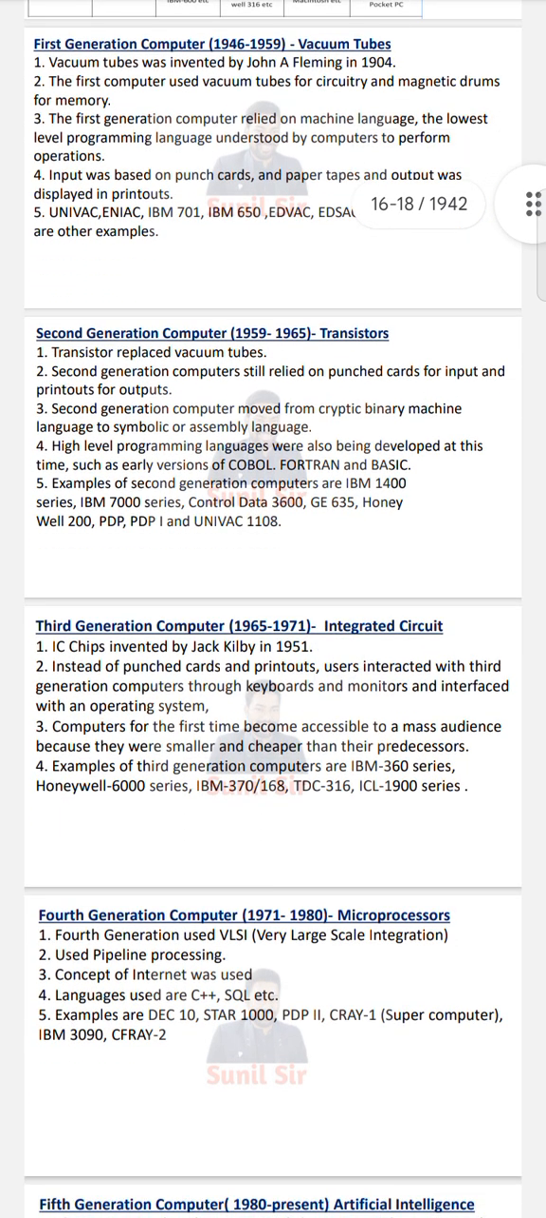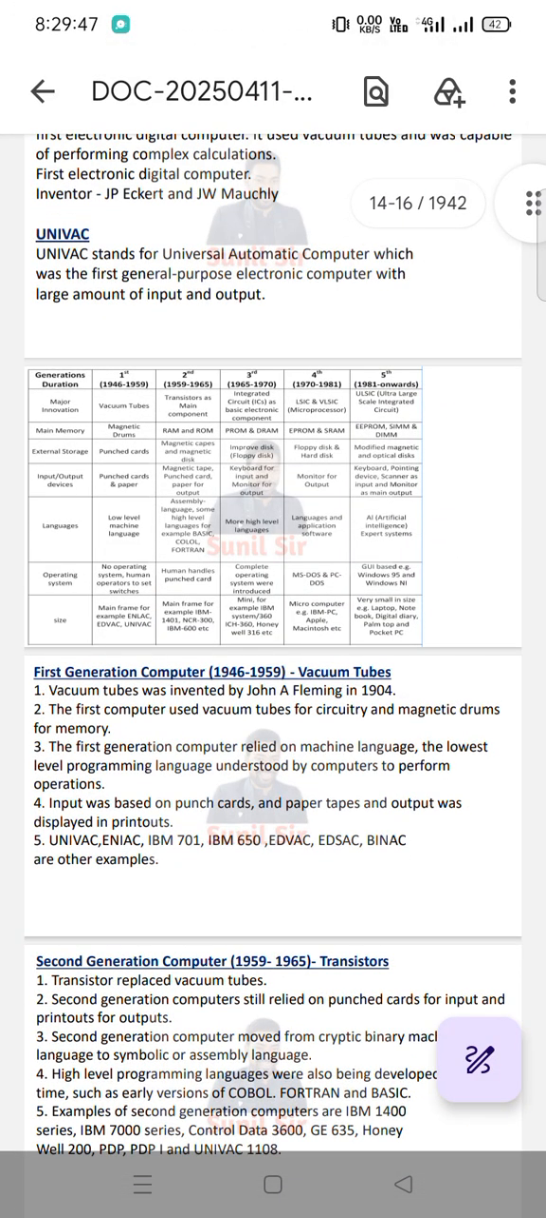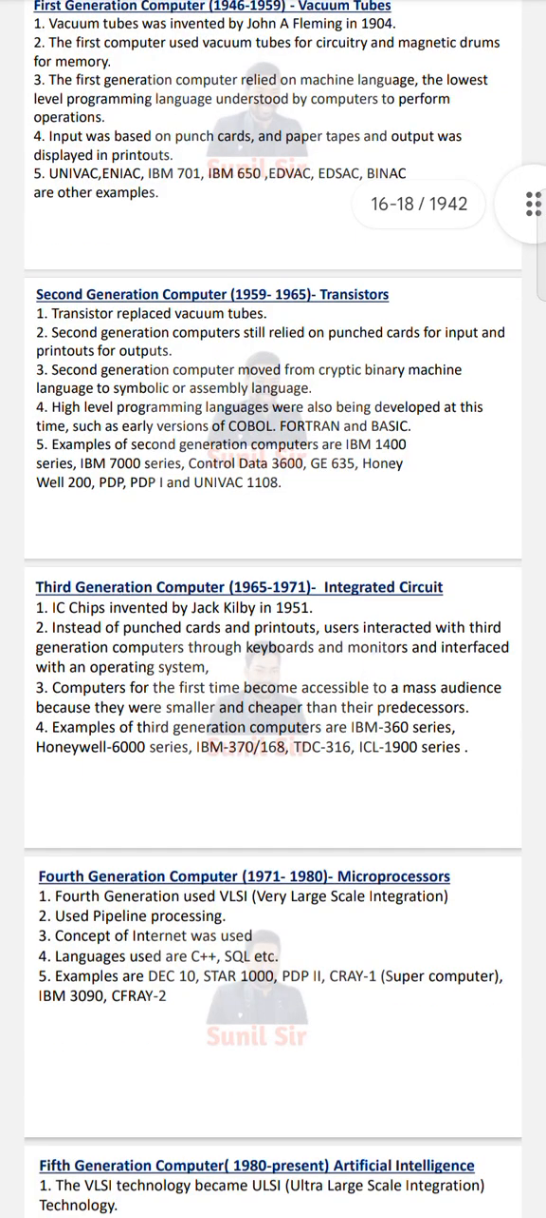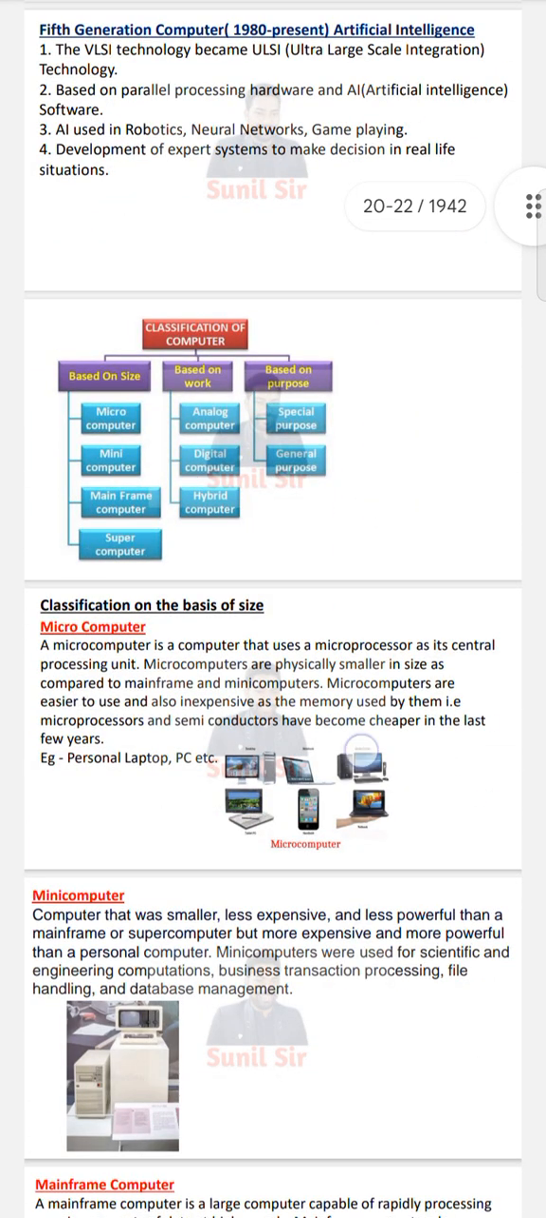Second generation: transistors replaced vacuum tubes. Second generation computers still relied on punch cards for input and printouts for output. They moved from cryptic binary machine language to symbolic assembly language. Then the third generation, fourth generation, and fifth generation of computers.